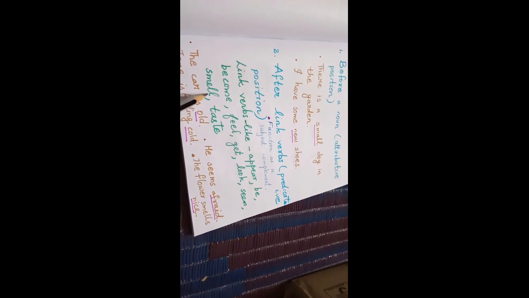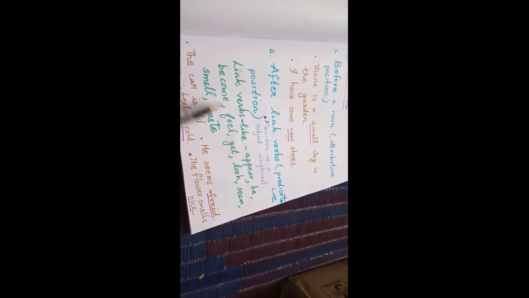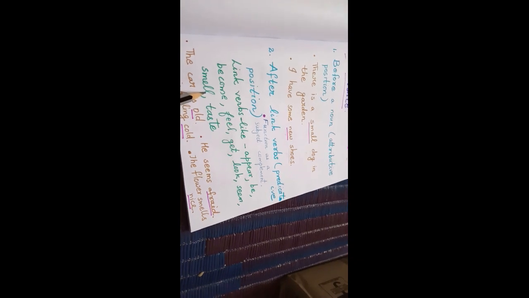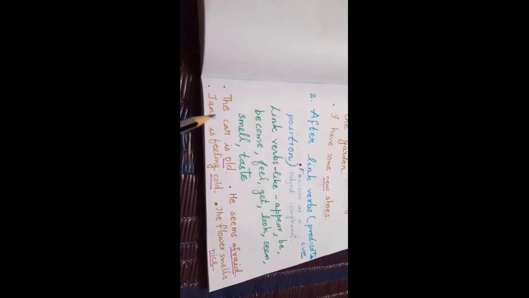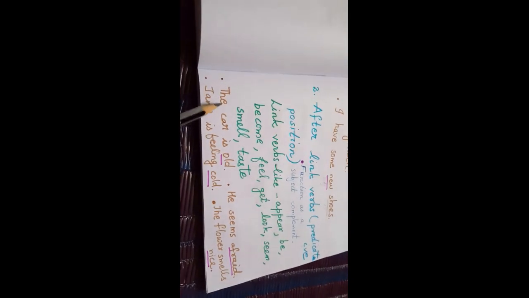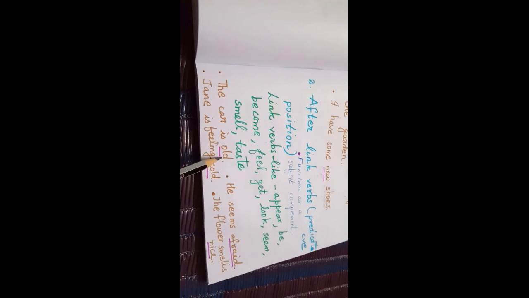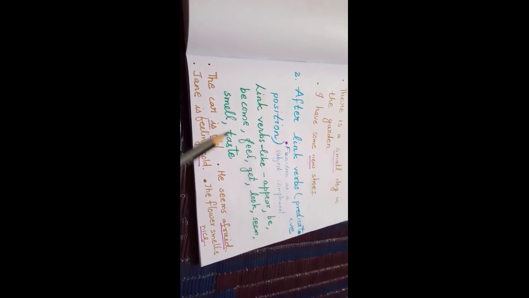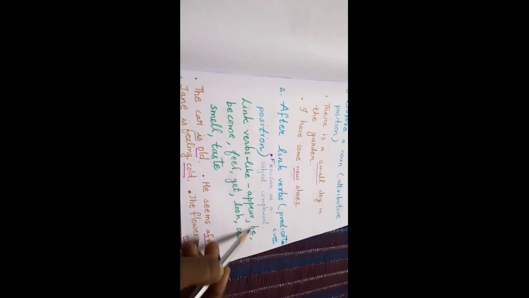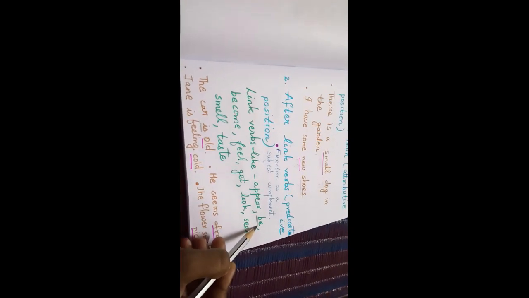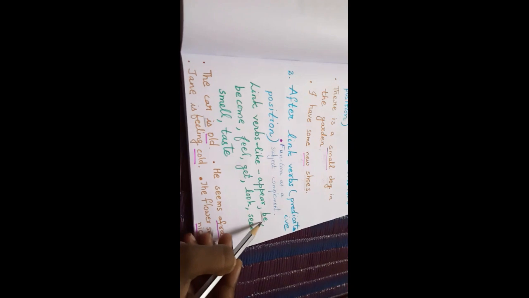These verbs are in the sentence where you have to write the adjective. Look at these examples. The car is old. Is is your be form. Hope you remember the be forms: is, am, are, been, being.